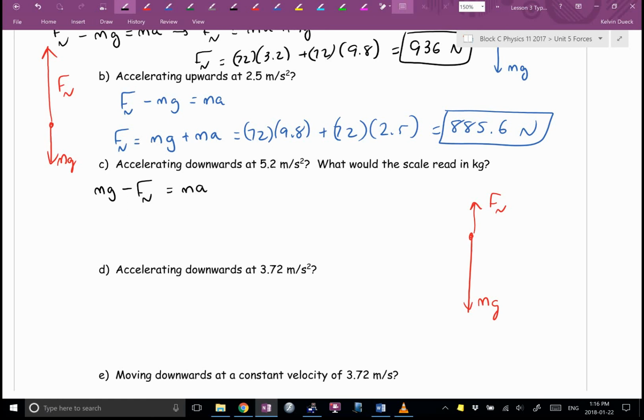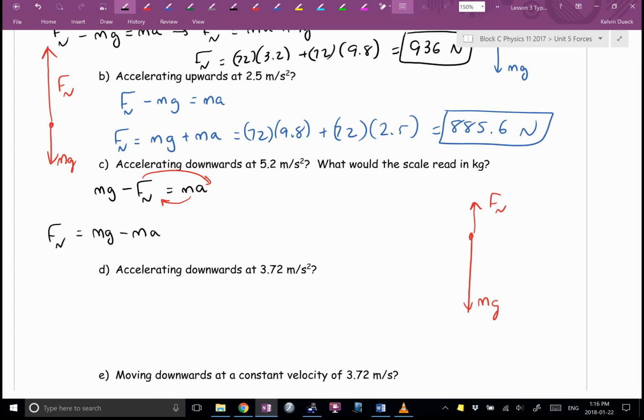A subtraction sign. I think I called this the other day the swappy dance. We're going to do this very often. The normal force has a minus in it. I'm going to plus it to this side. Everybody draw the little loop pointing there. That's my way of saying, David, I'm going to plus it to that side. But at the same time, I'm going to minus the MA to that side. Why minus the MA? Because the MA is positive. And so what I end up getting here, Sierra, is the MG drops down like a domino. There's a minus MA. And Sierra, do you mind? I'm going to put the equals Fn on the left-hand side because that's where I like to see it.